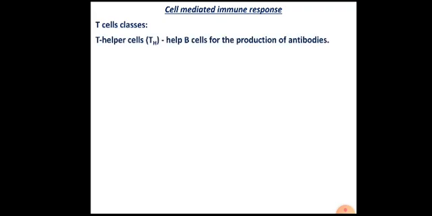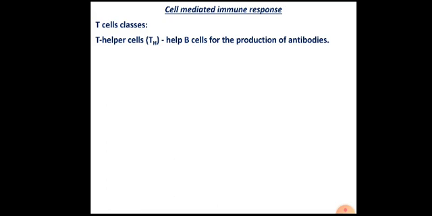Second type of immune response or immunity is cell-mediated immunity. In this case, T cells, T lymphocytes are involved. So there are several classes of T cells. First one is Th cell, which is called the T helper cell. The function of the T helper cell is that these cells help B cells for the production of antibodies.